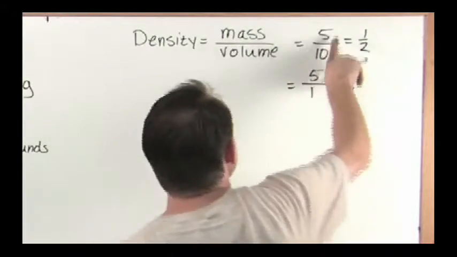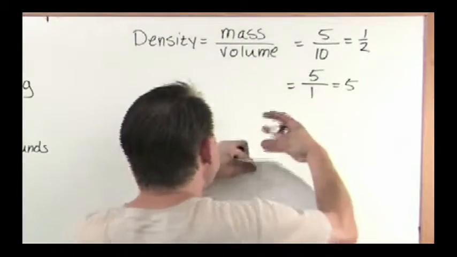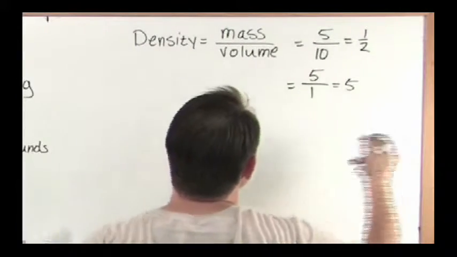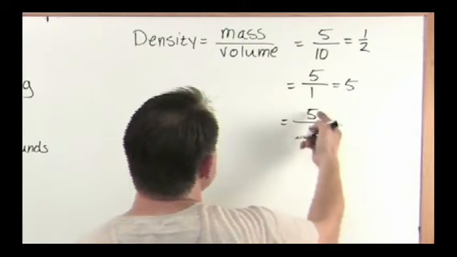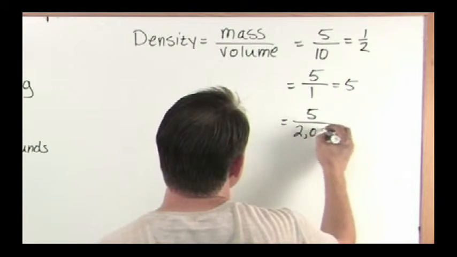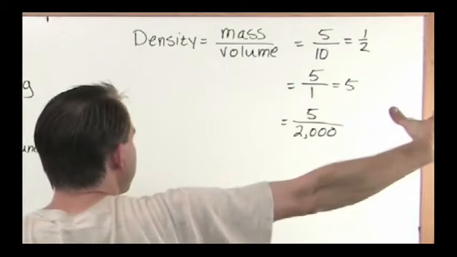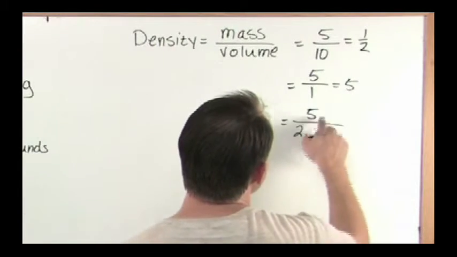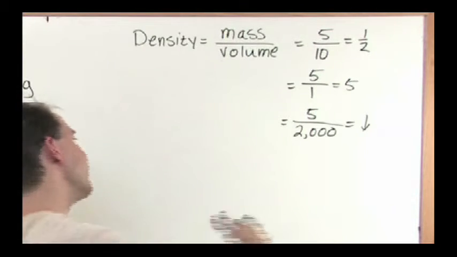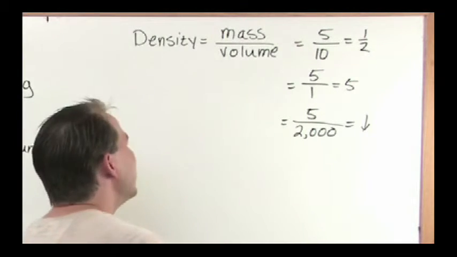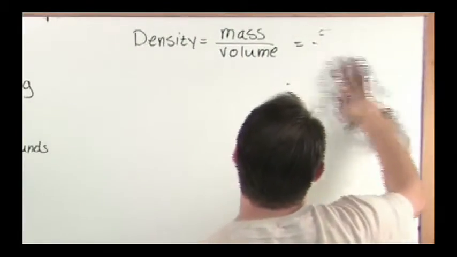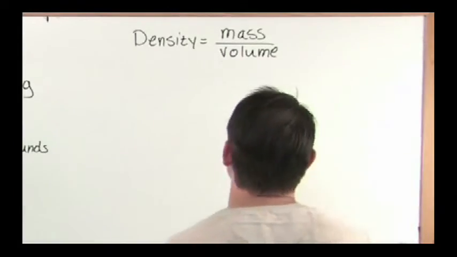So when I take something that has exactly the same mass and I shrink it down physically, it has a higher density. The exact opposite happens if I expand it. If I have 5 kilograms and I make it larger, maybe 2,000 units big, obviously this bigger number is going to make the entire density go down. I could do that division, but the density is going to get very, very small because I'm dividing by a big number. That's probably a little deeper than I really need to go to cover density, but I want you to understand what it is because we're going to do some conversions with it here.